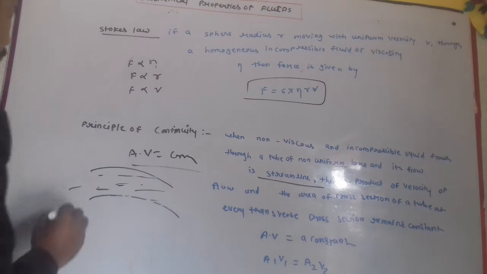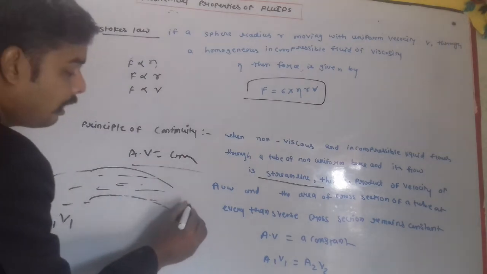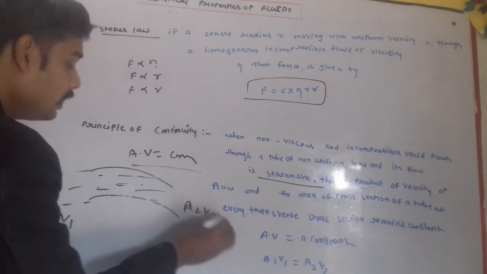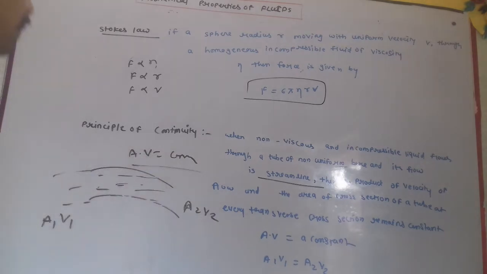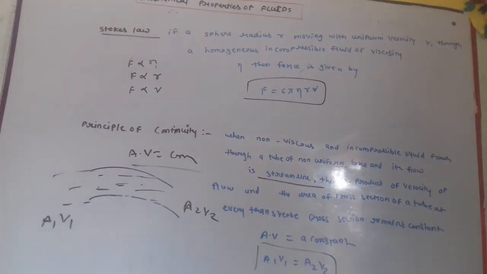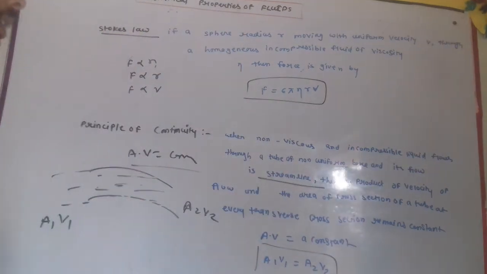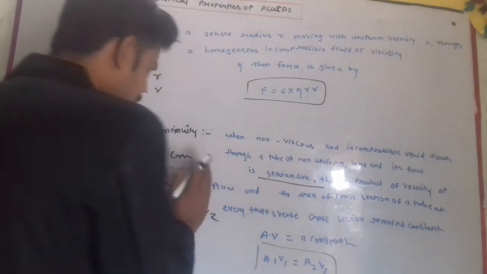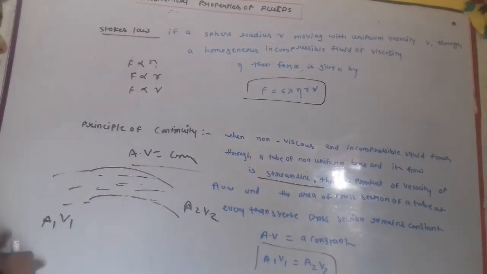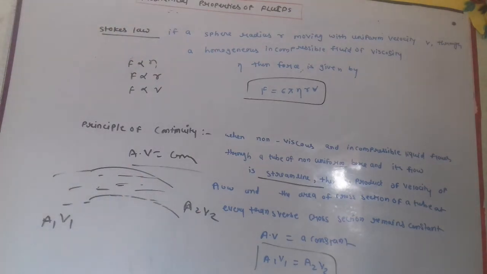The principle of continuity states that for areas of cross section A1 and A2 with velocities V1 and V2, A1 V1 will be equal to A2 V2. When a non-viscous and incompressible liquid flows through a tube in streamline flow, the product of velocity and area will be equal at every transverse cross section. That means A1 V1 equals A2 V2. This is our principle of continuity.